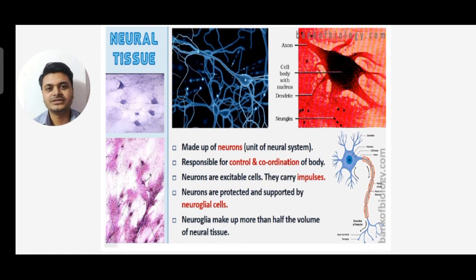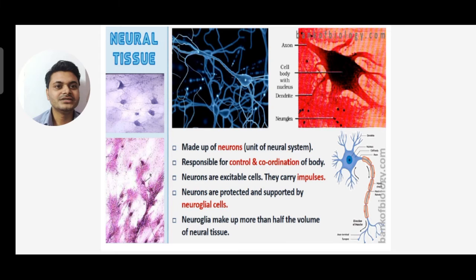So next, the last type of tissue, that is neural tissue or nervous tissue. In the earlier classes I discussed epithelial tissue and connective tissue. Today I've discussed muscular tissue, and the last type of animal tissue is nervous tissue. So there are a total of 4 types of animal tissue. Now I'm discussing the neural tissue or nervous tissue.